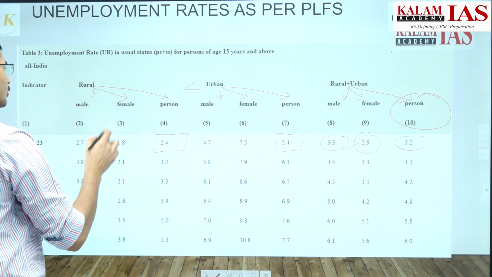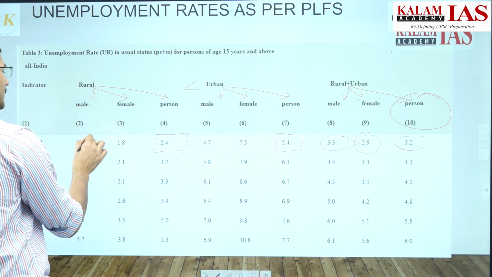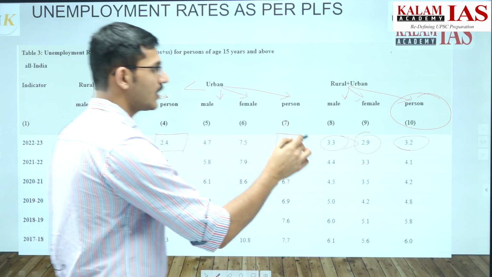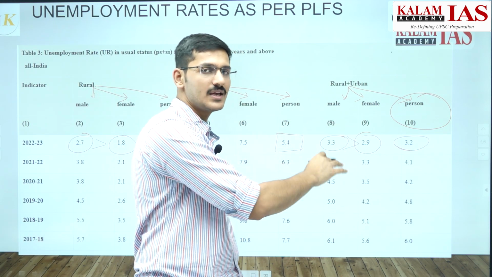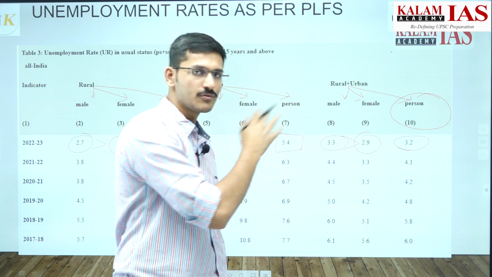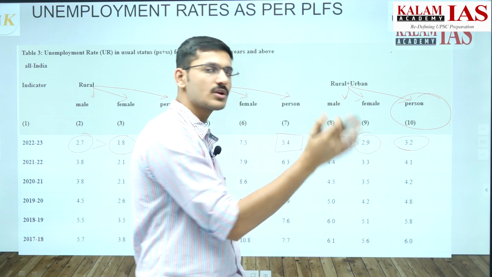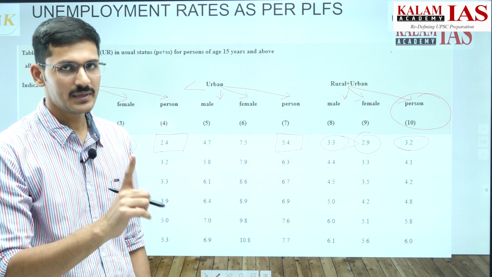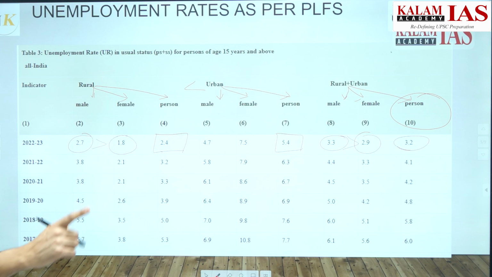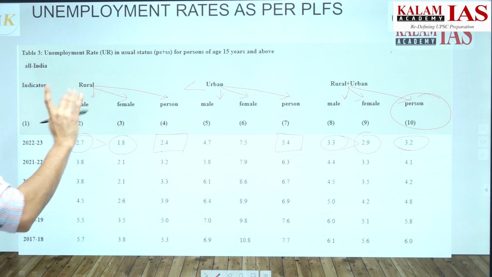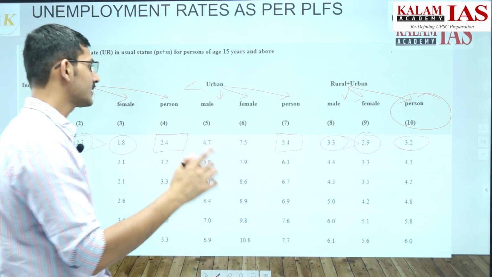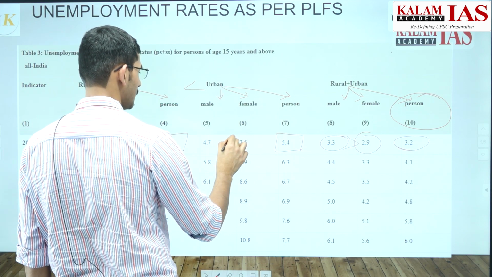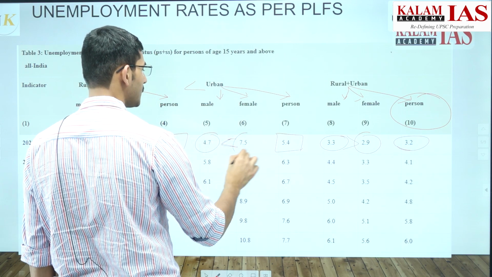It is true for rural areas also that the male unemployment rate is higher than the female unemployment rate. It is true for all of India combined, taking the data of males of rural as well as urban areas and females of rural as well as urban areas. Unemployment is higher among male. And in rural areas also, unemployment is higher among male. But in urban areas, the unemployment is higher among female.